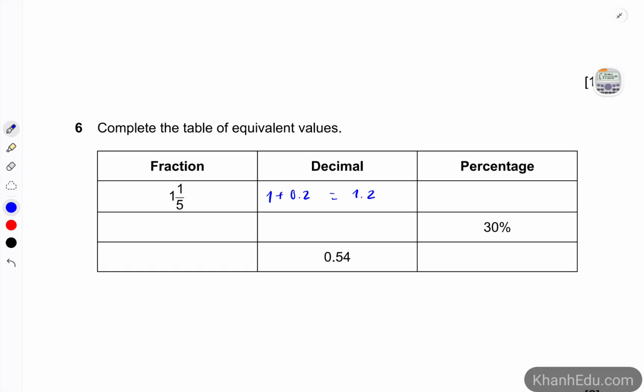We take that number and multiply by 100, which is 120%. For the next one, 30% in the decimal is 0.3, and in the fraction is 3/10. Then 0.54, the percentage is 54%, and the fraction is 54/100.